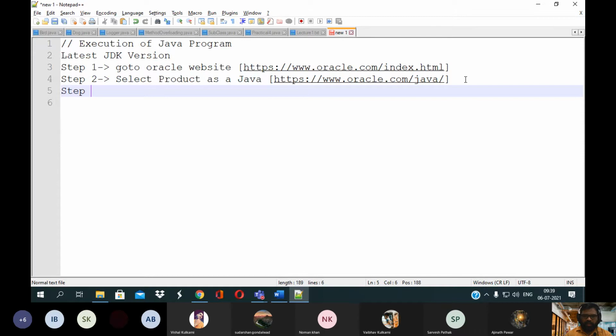Once you reach here, step number 3, you need to select the latest JDK or SDK. JDK means Java Development Kit, and SDK is nothing but Software Development Kit. So you need to select the latest one.